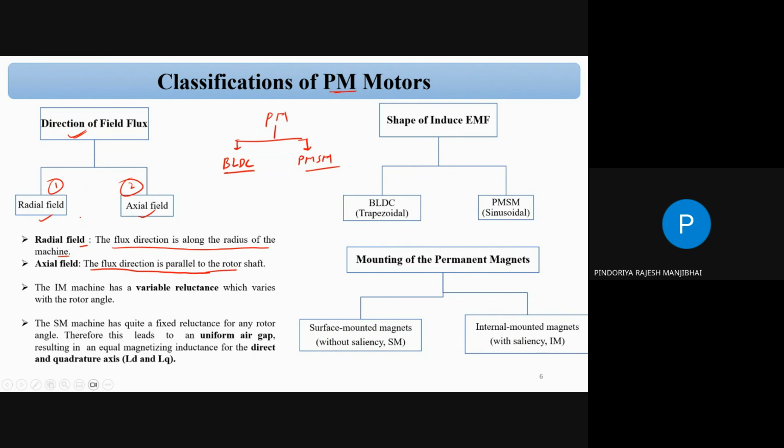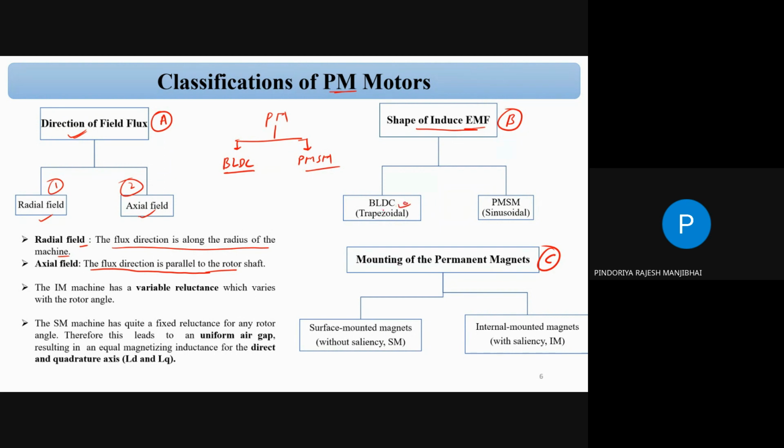Okay, the second classification is based on the shape of the induced EMF, EMF being electromotive force. The BLDC motor has a trapezoidal back EMF.